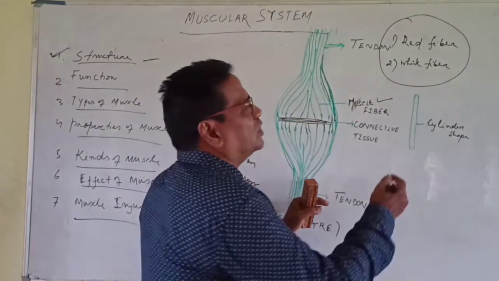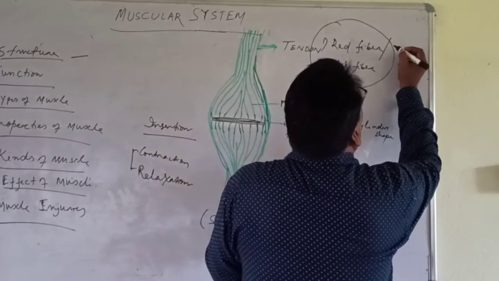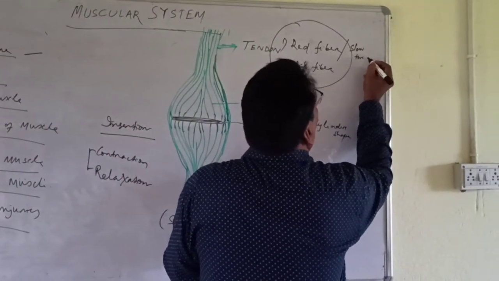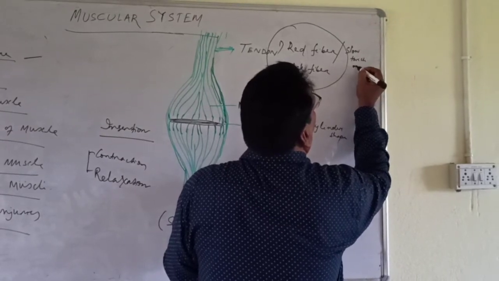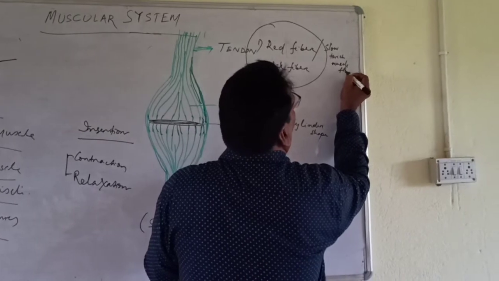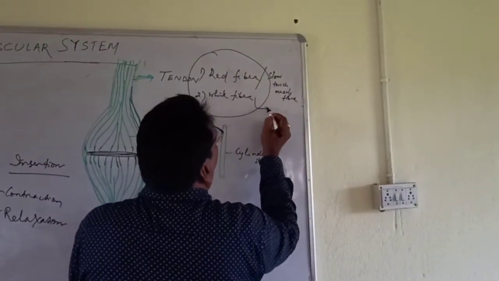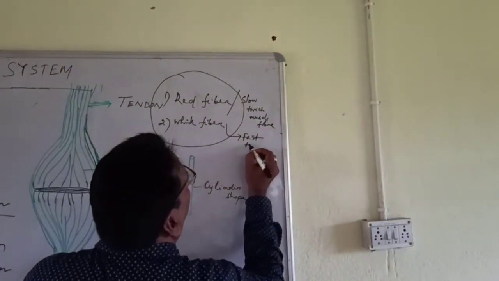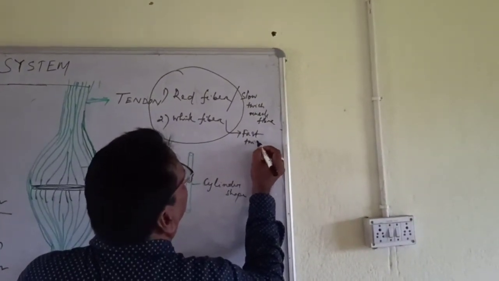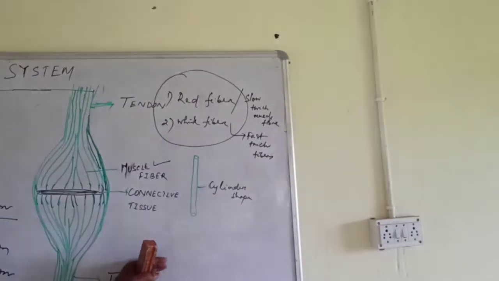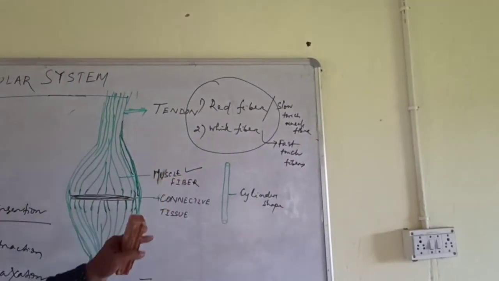The red fiber is otherwise known as slow twitch muscle fiber, and the white is fast twitch fiber. Different percentages of these are seen in the human body.